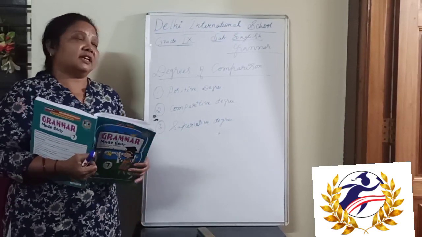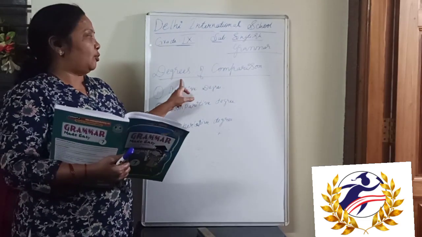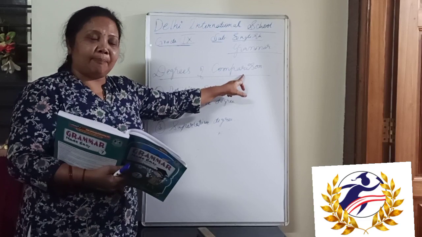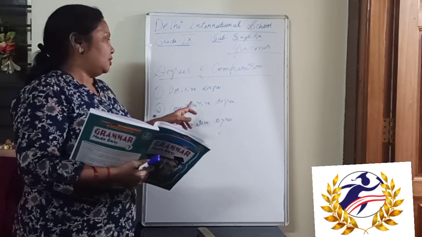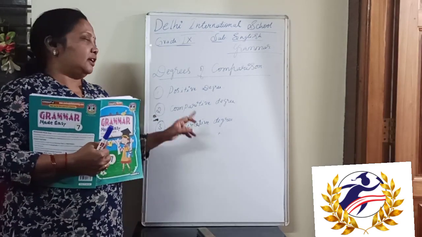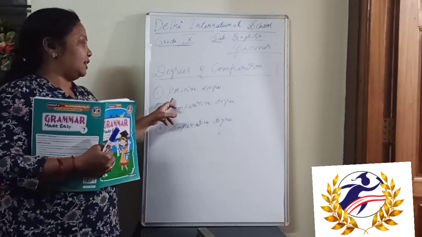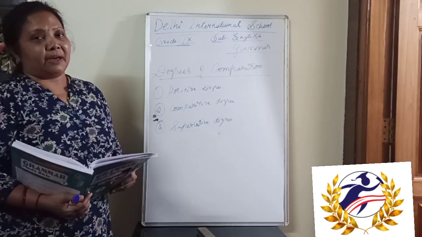So today let us see about the degrees of comparison. Comparison, compare, okay, comparing, okay. So now in the degrees of comparison you are going to find it is of 3. That is positive degree, comparative degree and the superlative degree of comparison, right?